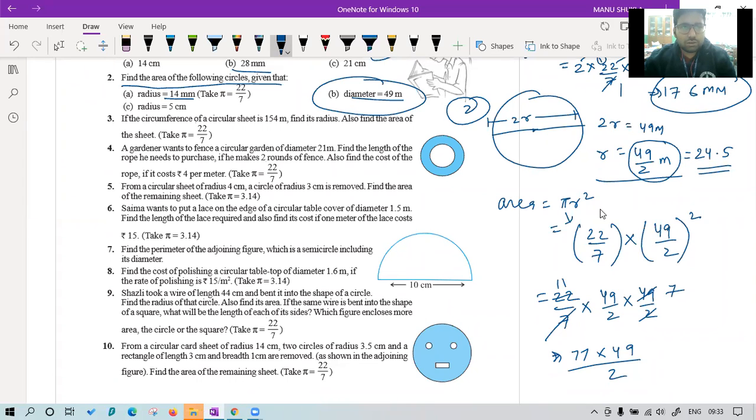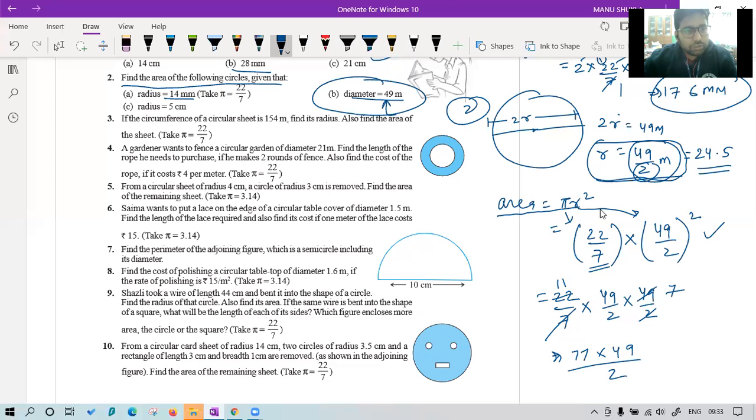Kritika is saying, please repeat. Okay, Kritika, radius was not given to us, diameter was given to us. So what I did was, in the first step I found the radius by dividing by 2. After that we use the formula area equals pi r square, where I used pi as 22/7 and the value of r is 49 upon 2. That's why I have done this.